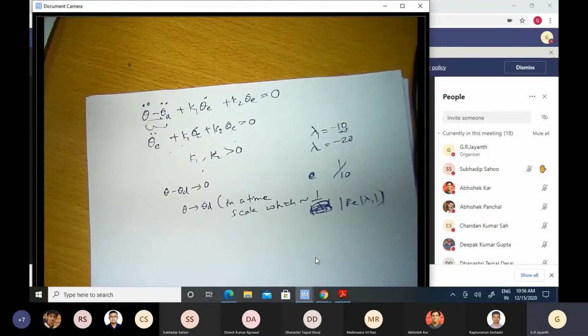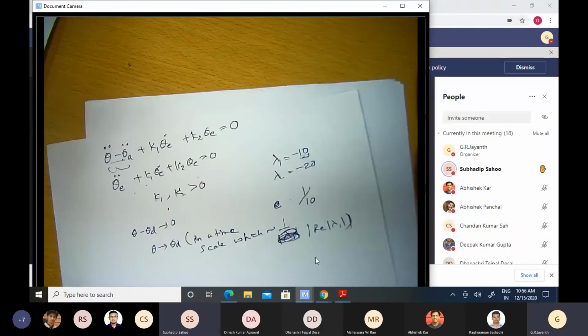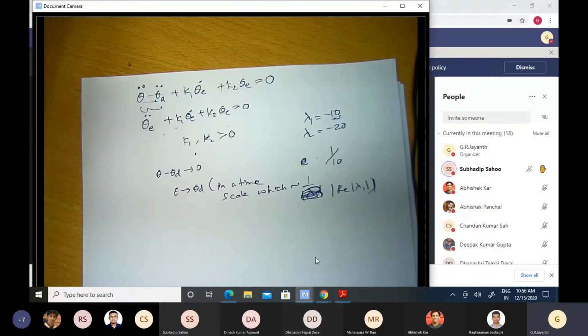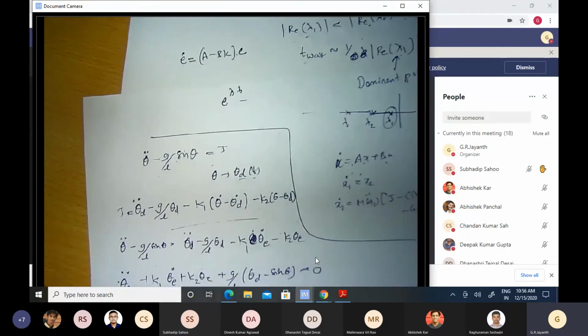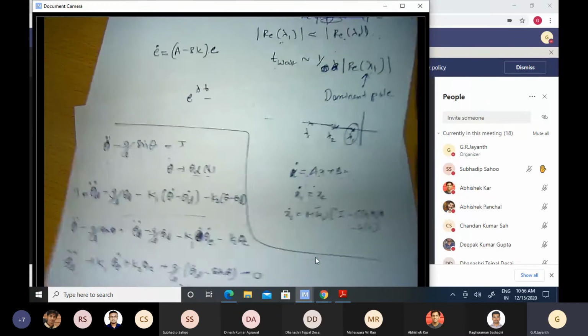Any questions about this? Subhadeep Sahu has a question. Yes, sir. Why are we taking the input, not tau? Why have we taken that input as a function of theta instead of theta d? That sine theta. We tried that, right? So what we did earlier was I took this as sine theta d. Okay.